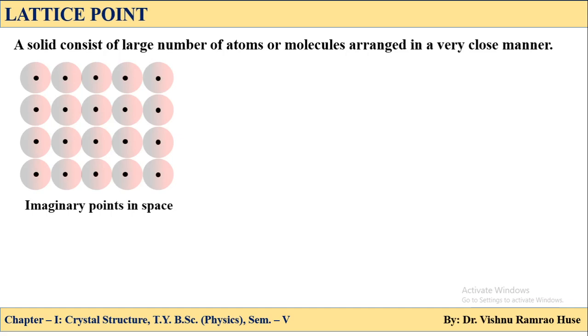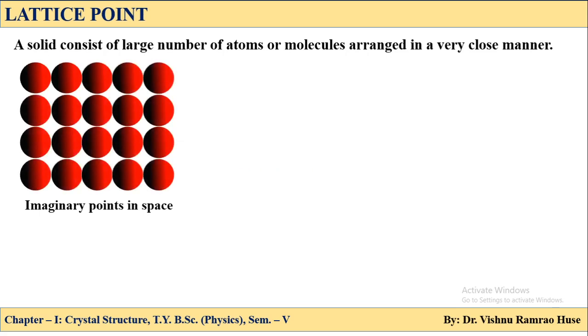Here this is the set of imaginary points in space. Here we get a frame in space which is made up of imaginary points. Now if we replace these imaginary points again by atoms, then we get a real crystal.